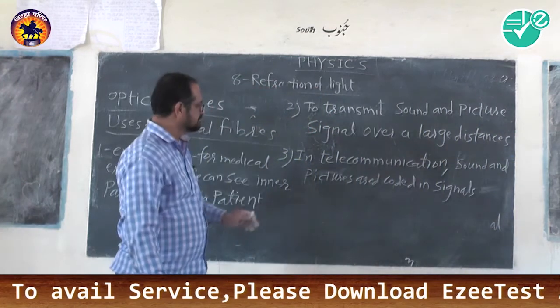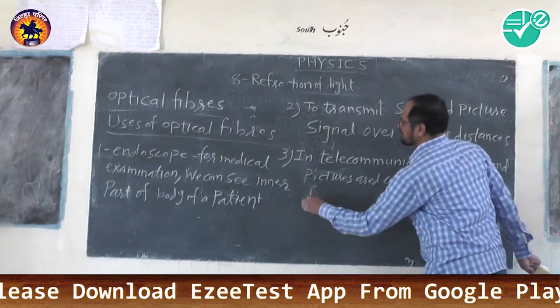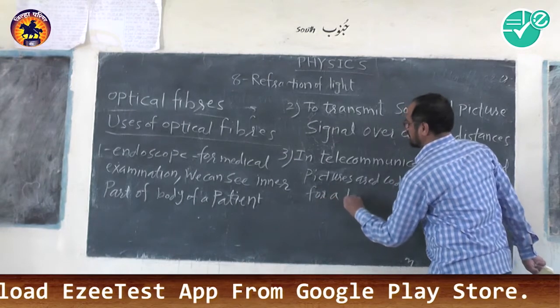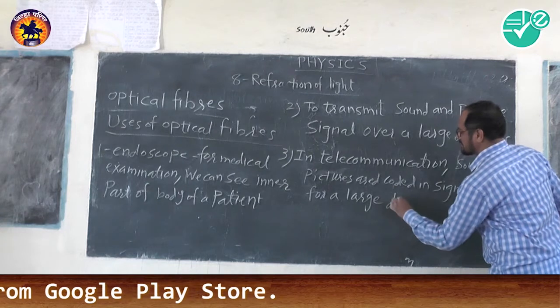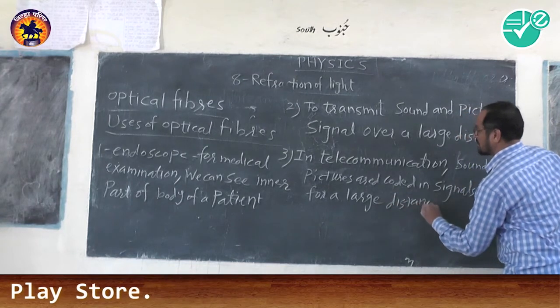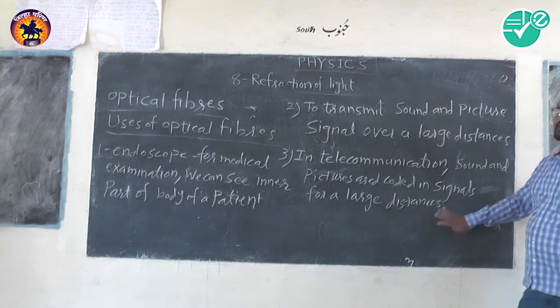It will be transmitted for long distances. So this is about the uses of the optical fiber.